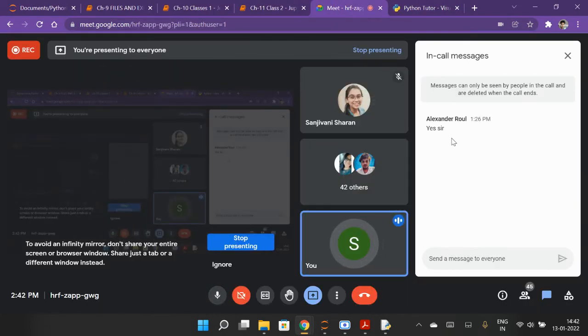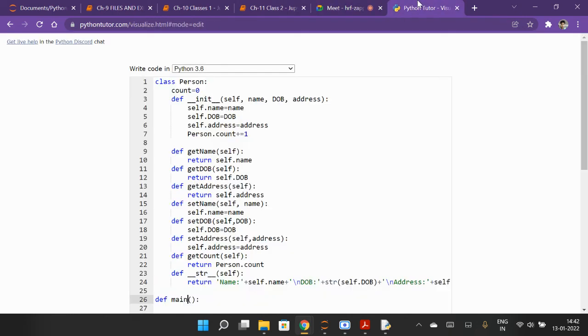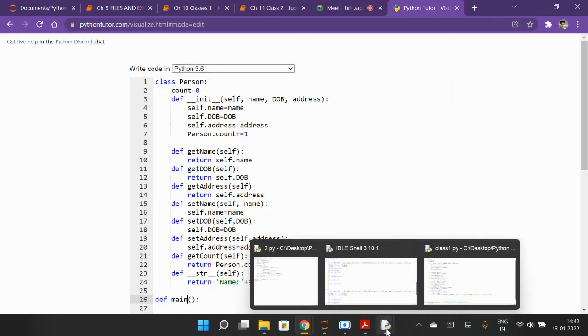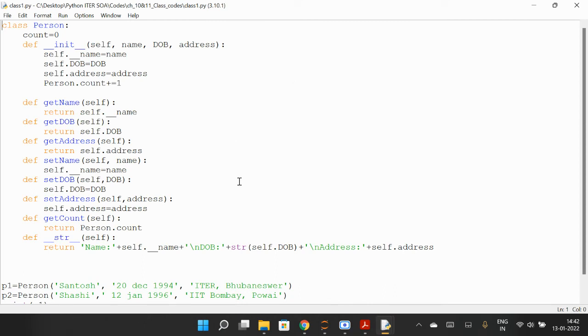Okay, are you writing? Those who have done, you can write in chat so that I can share, and see if it is working for you or not. The main thing is you will understand better after writing.